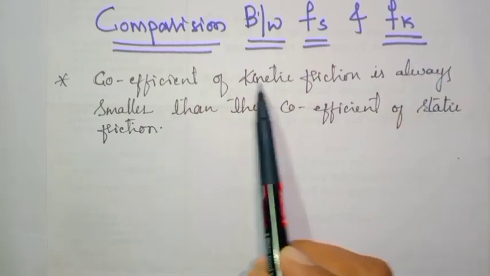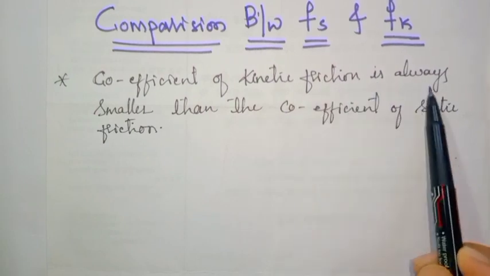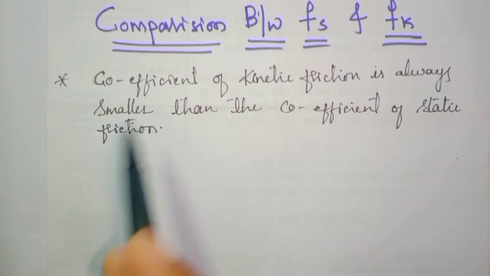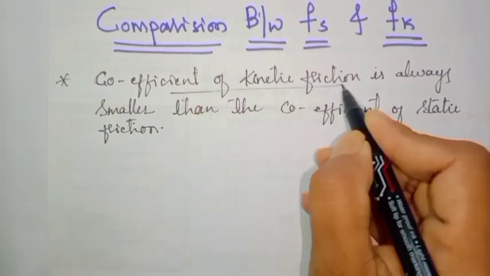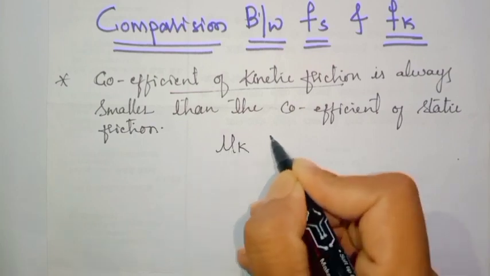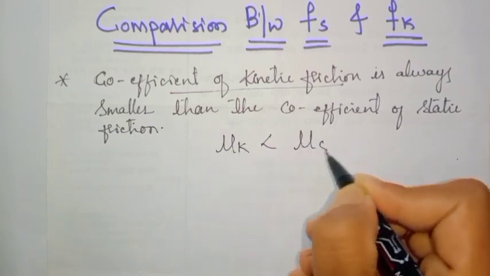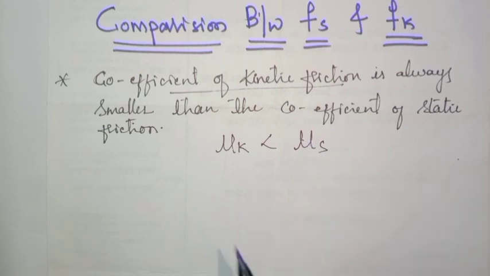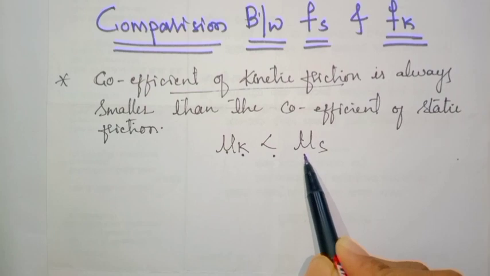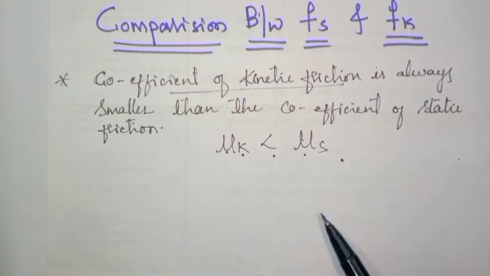Coefficient of kinetic friction is always smaller than the coefficient of static friction. This is very important. Here they are saying the coefficient of kinetic friction, which is mu k, is less than mu s, the coefficient of static friction. Then why is the coefficient of kinetic friction less than the coefficient of static friction? That's what we had seen.